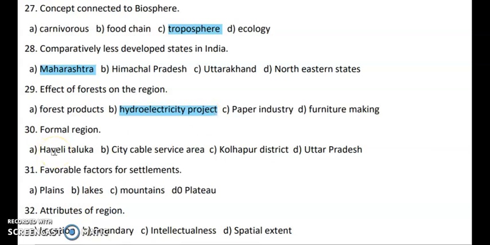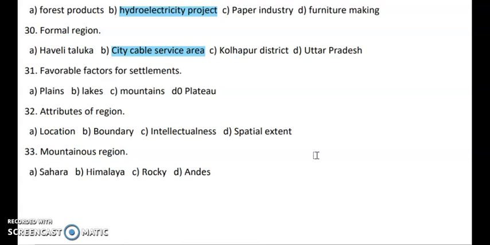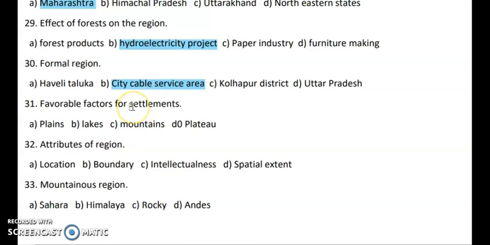Next, formal region. So you have options like Haveli Taluka, City Cable Service Area, Kolhapur District and Uttar Pradesh. So the right answer here is City Cable Service Area. Next question, favorable factors for settlement. So which is the favorable factor for settlement? Plains, lakes, mountains, plateaus. So basically you'll prefer to stay first on plains, then you'll prefer to stay on plateaus, then near the lake, but no one can prefer to stay on mountains. So this is the odd man out and hence option C, mountains, is the right answer.